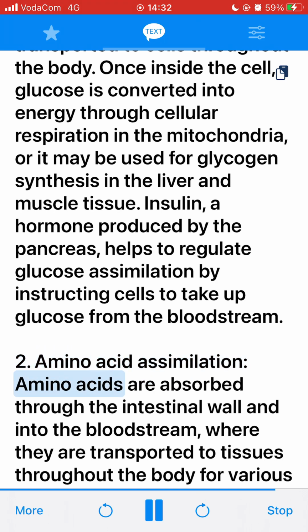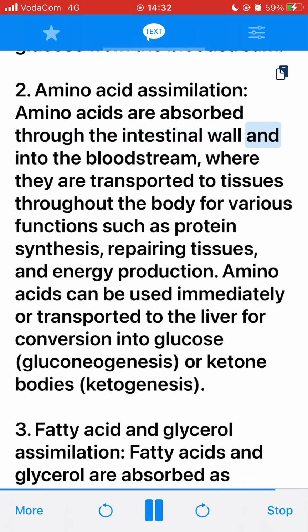2. Amino acid assimilation. Amino acids are absorbed through the intestinal wall and into the bloodstream, where they are transported to tissues throughout the body for various functions such as protein synthesis, repairing tissues, and energy production. Amino acids can be used immediately or transported to the liver for conversion into glucose (gluconeogenesis) or ketone bodies (ketogenesis).